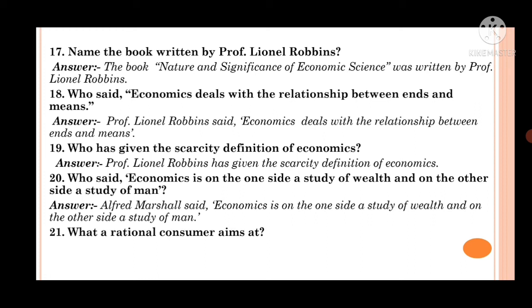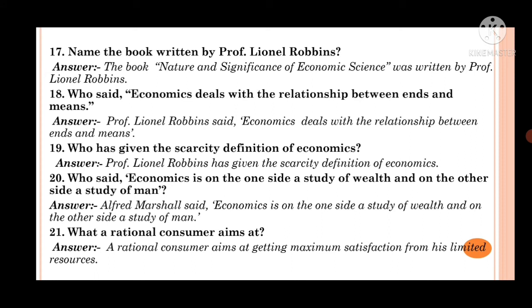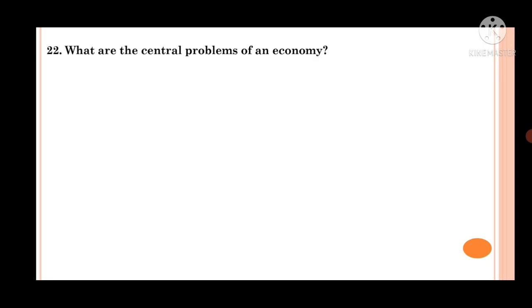Question number 21. What does a rational consumer aim at? The answer is a rational consumer aims at getting maximum satisfaction from his limited resources. Right. So what does a rational consumer aim at? He aims at how to get maximum satisfaction from his limited resources. Right.